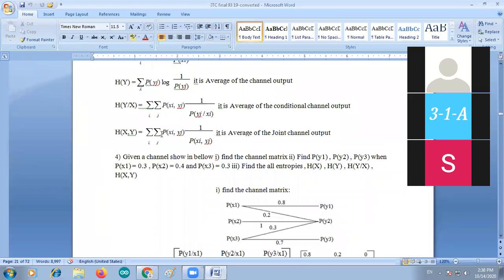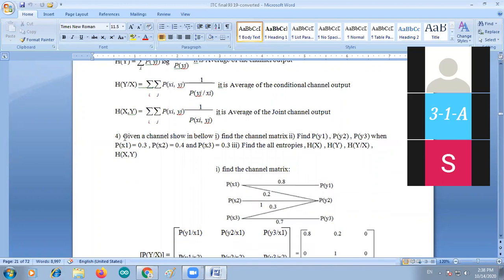Like H of x comma y. It is the averaging of the joint channel output, because the joint probability is used here, that is P of xi comma yj. That is sigma i, sigma j, P of xi comma yj log 1 by P of xi comma yj.